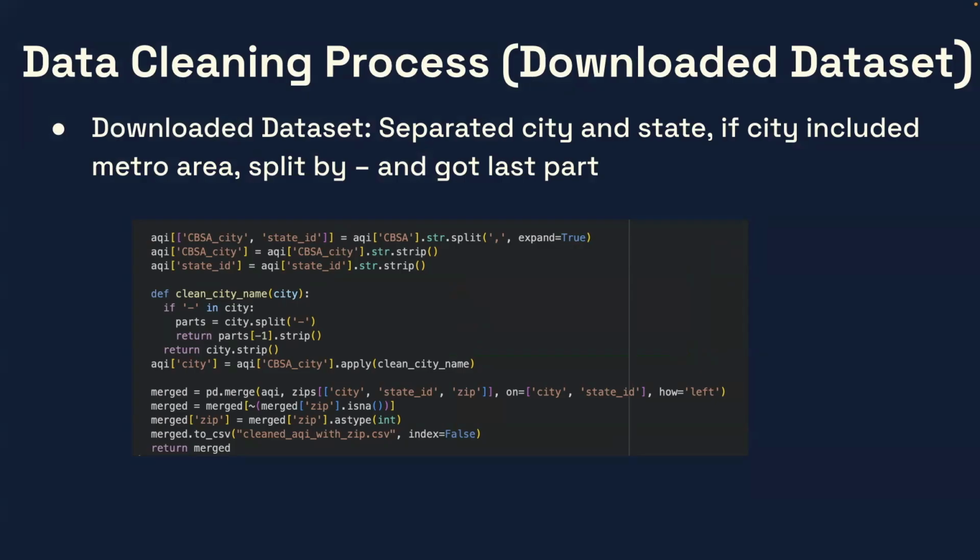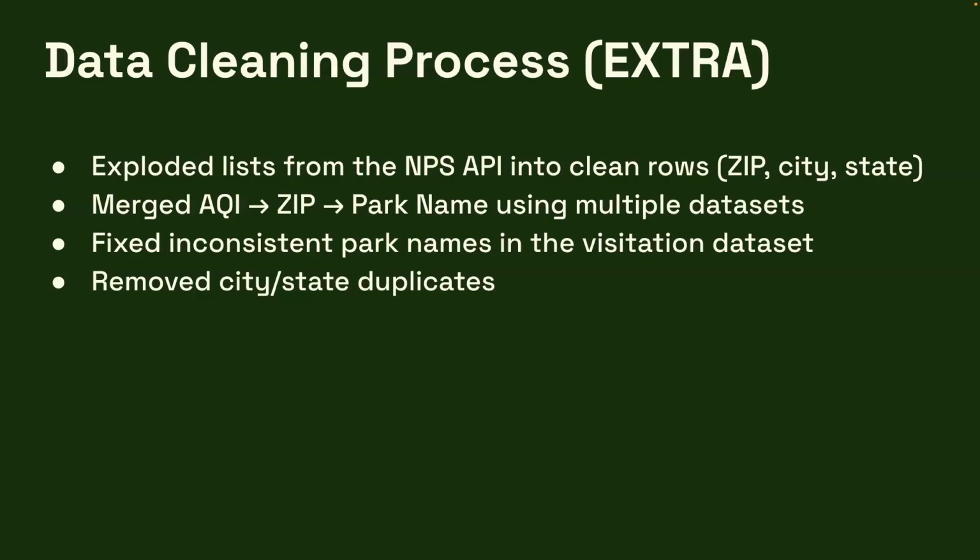And then if the city included the metro area, we wanted to split it by the dash and then only take the last part. So for example, if it was Atlanta dash Roswell, we wanted to take just Roswell to make it more specific. And then we wanted to merge the AQI data frame and the zip codes into one CSV. And then we dropped anything that didn't have a value and converted the zip codes to an integer.